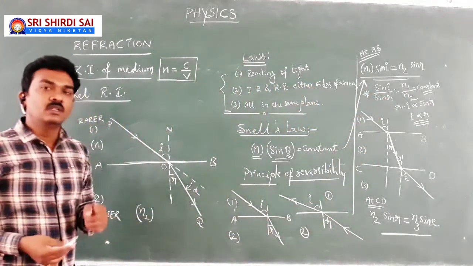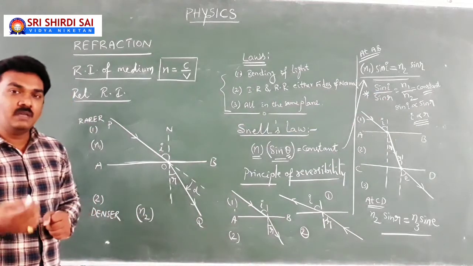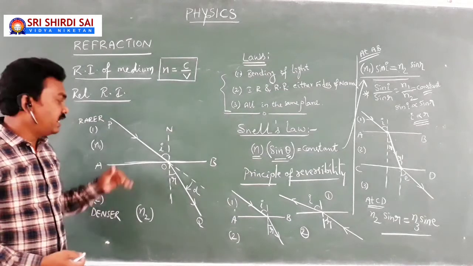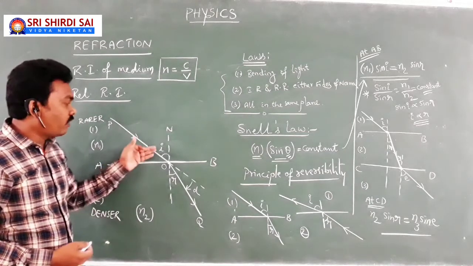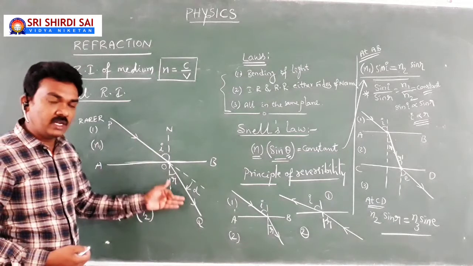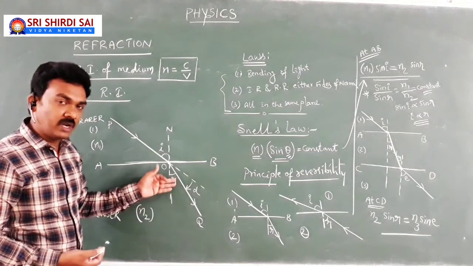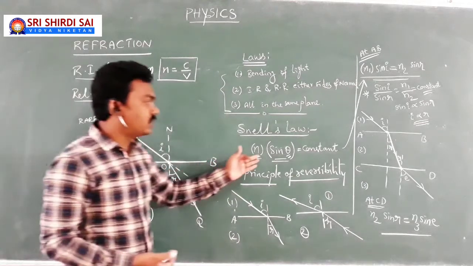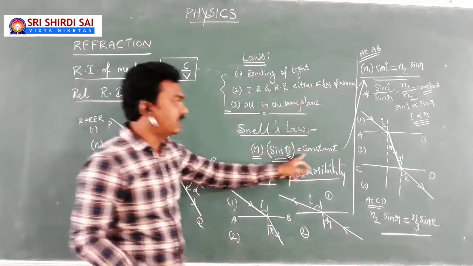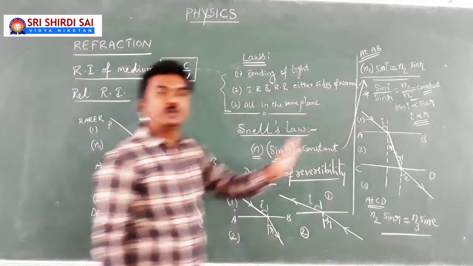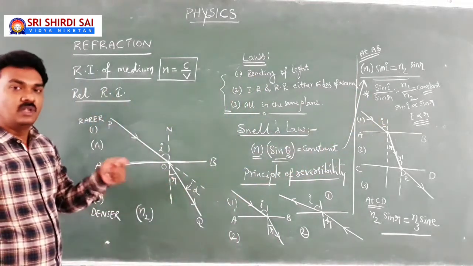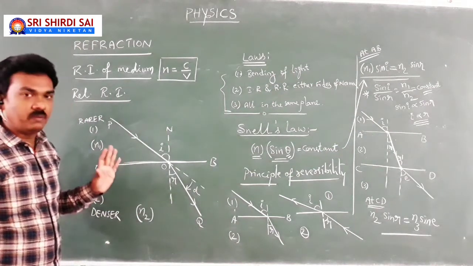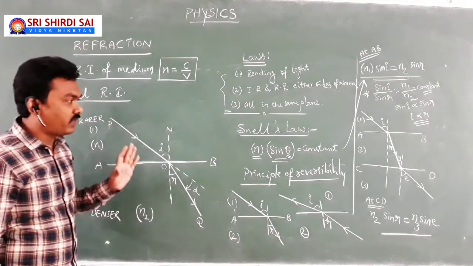Of course, in your textbook, there is a small activity to prove that sin I by sin R is always constant. When a light is refracting at an interface and falling at an angle of incidence I and refracting into another medium at an angle of refraction R, then sin I by sin R is always constant according to the concept of Snell's law. Let's look at this. To prove this, there is an activity and I am going to attach a small video presentation to explain that. So this is a little more basics regarding the concept of refraction.